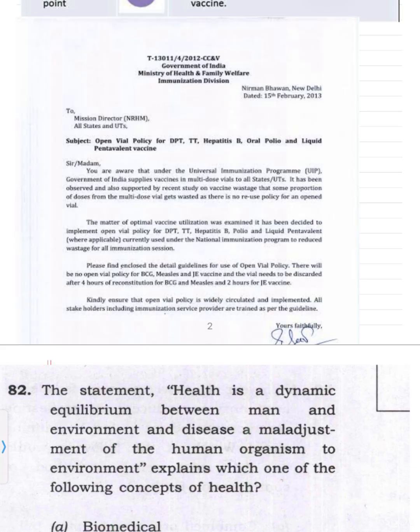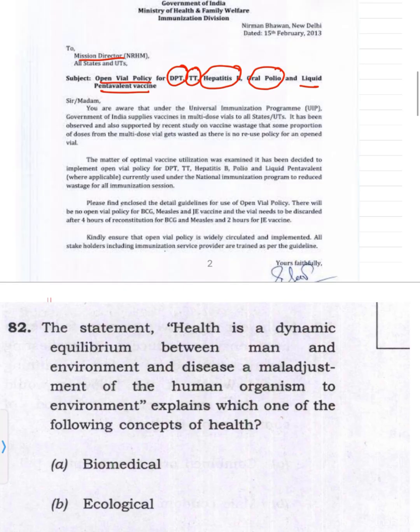telling about the open vial policy when it was introduced. So they are writing to mission directors about the open vial policy for DPT, TT, hepatitis B, oral polio, and liquid pentavalent vaccine. So they are telling that it can be used for the DPT vaccine, TT vaccine, hepatitis B vaccine, oral polio virus vaccine, and liquid pentavalent. So it is the pentavalent vaccine.